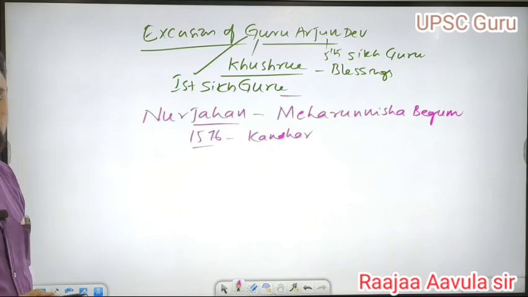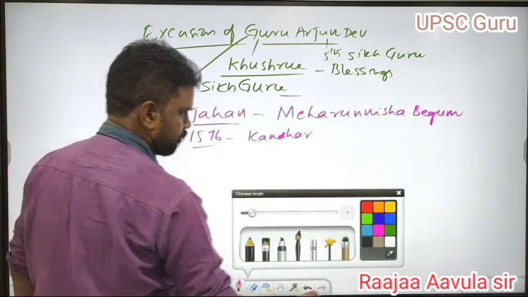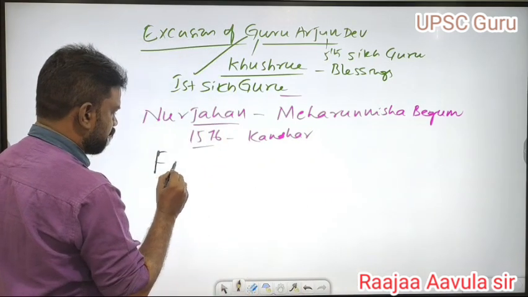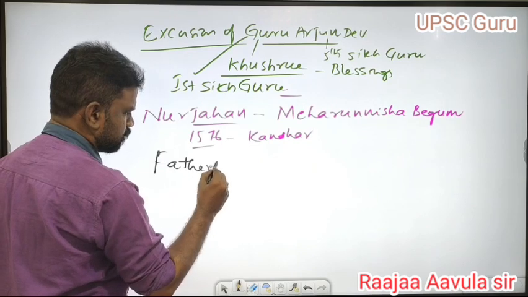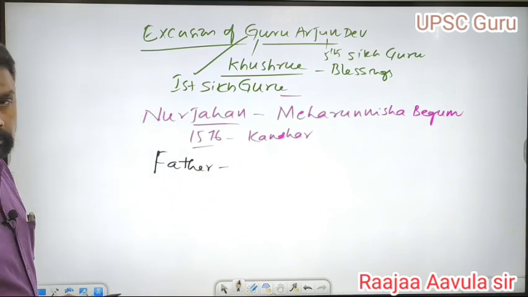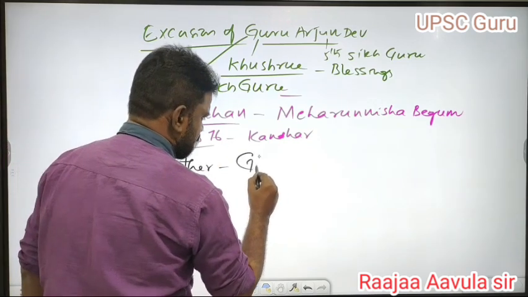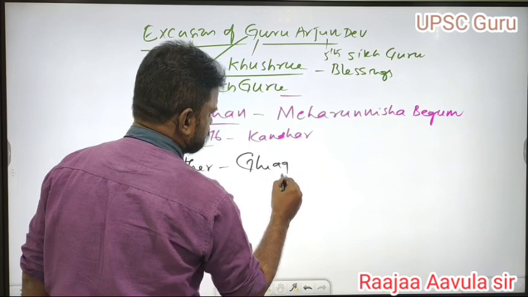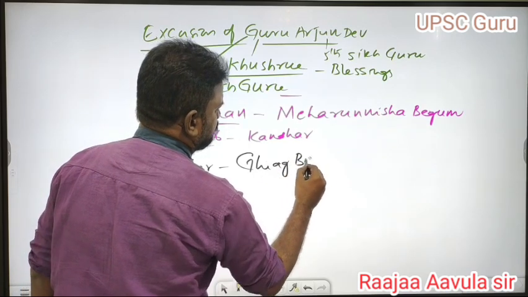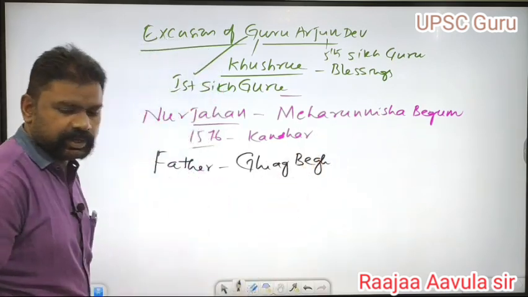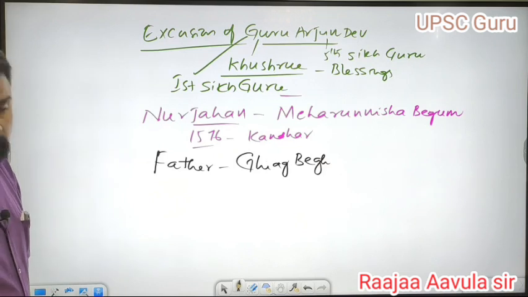Nur Jahan's father was Giyas Beg, and her mother was Asmat Beg.